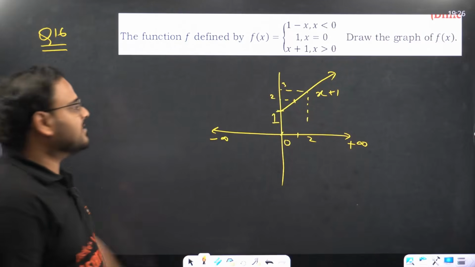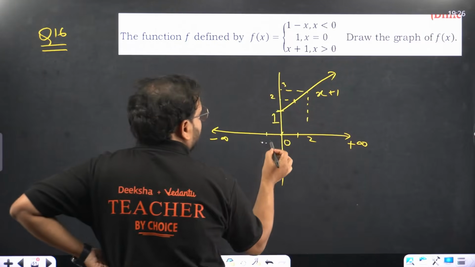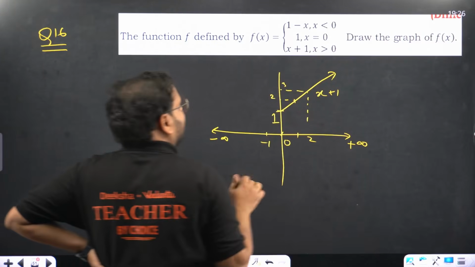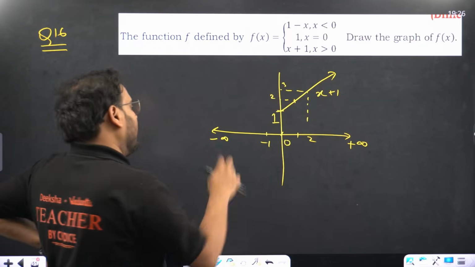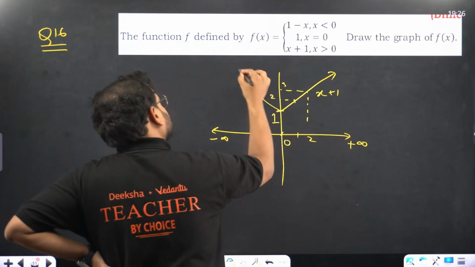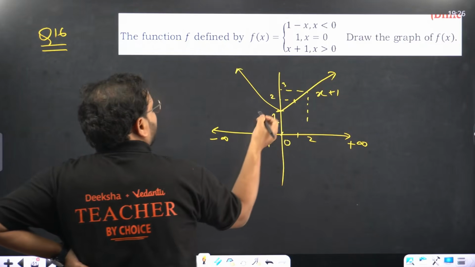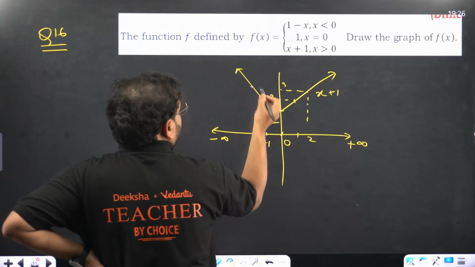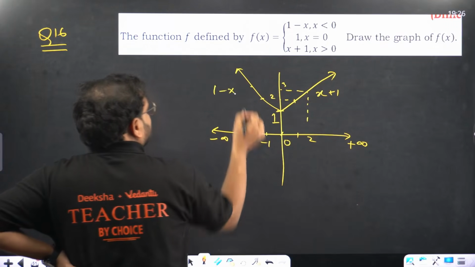What about the left hand side, sir? Put x as minus 1. What will happen? 1 minus of minus 1 becomes again back to 2. 1 minus of minus 2 again back to the same value, with the same graph. Here also you'll have 2 and 3 like this. This is 1 minus x. This is your graph.